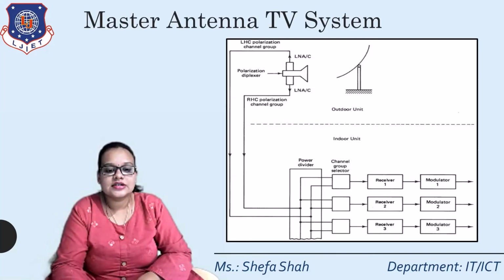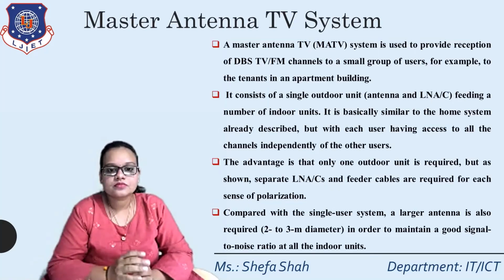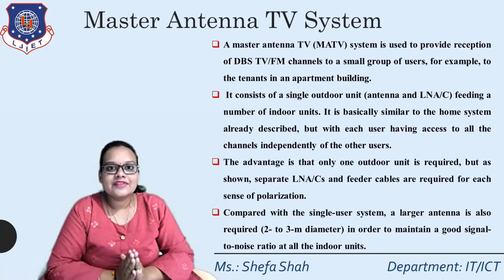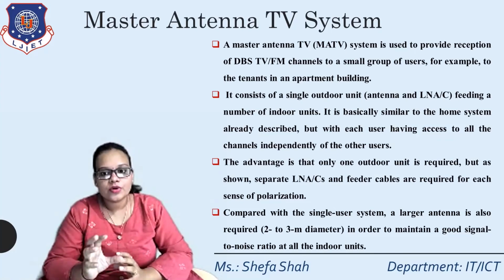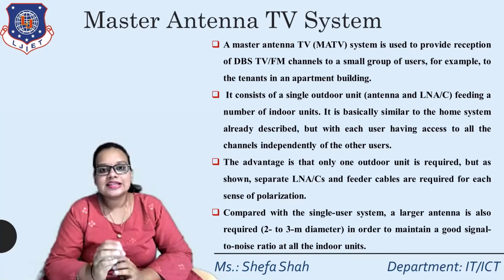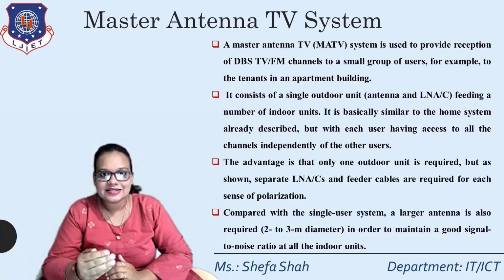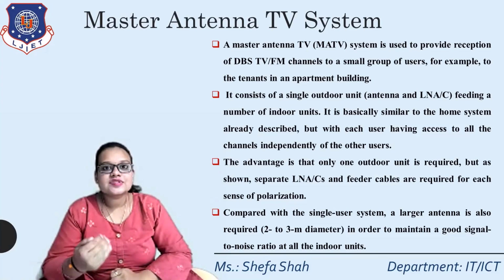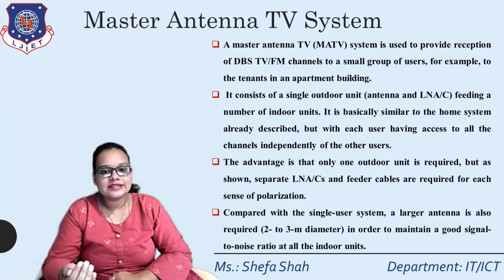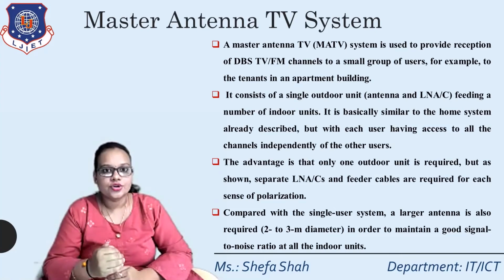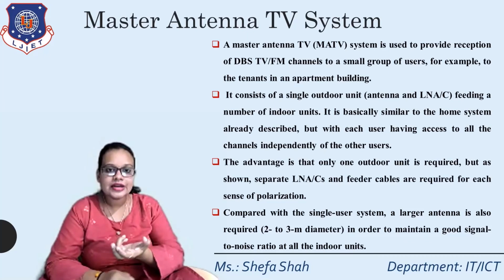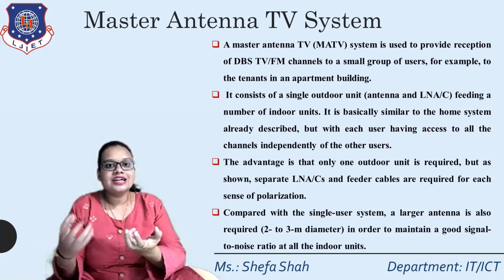So let's discuss this figure. A master TV antenna system, that is MATV, is used to provide reception of DBS TV or FM channels to a small group of users, for example tenants in an apartment building, which we have taken as an example. Here, it consists of a single outdoor unit, antenna and LNC, feeding a number of indoor units. That means only one outdoor unit and multiple indoor units.